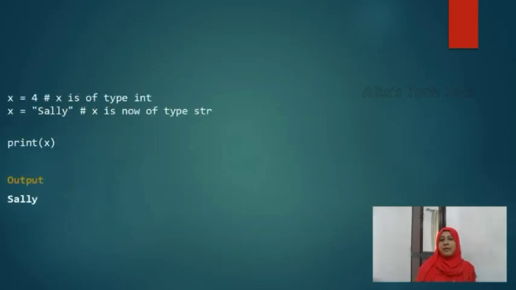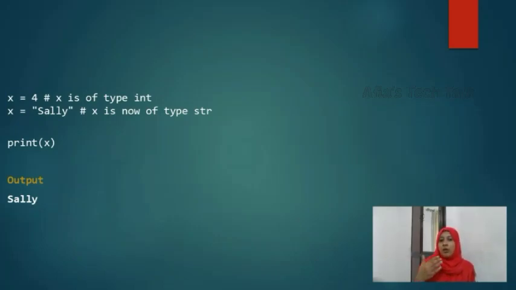So another example, if x is equal to 4, it is clear that x is of type int. And then x is written in double quotes as Sally. So x is now of type string. It is clear. And we are writing print x. So the output will be Sally.